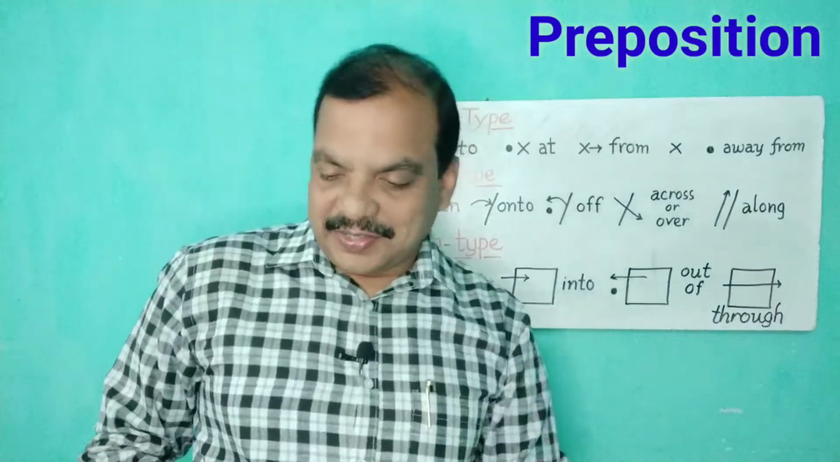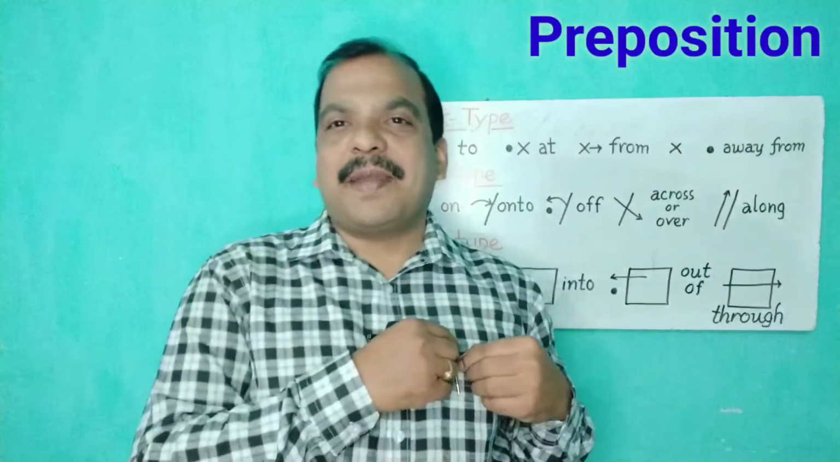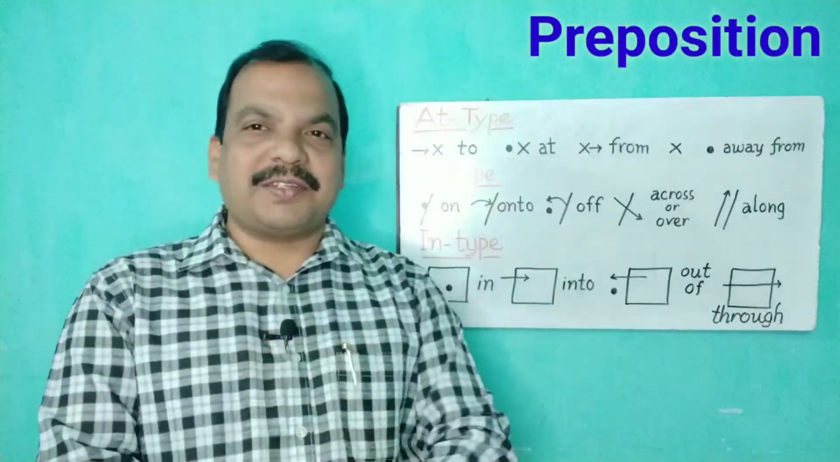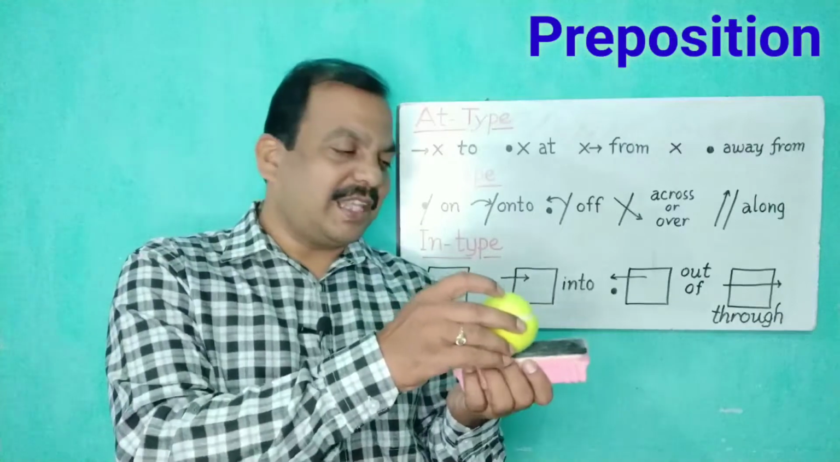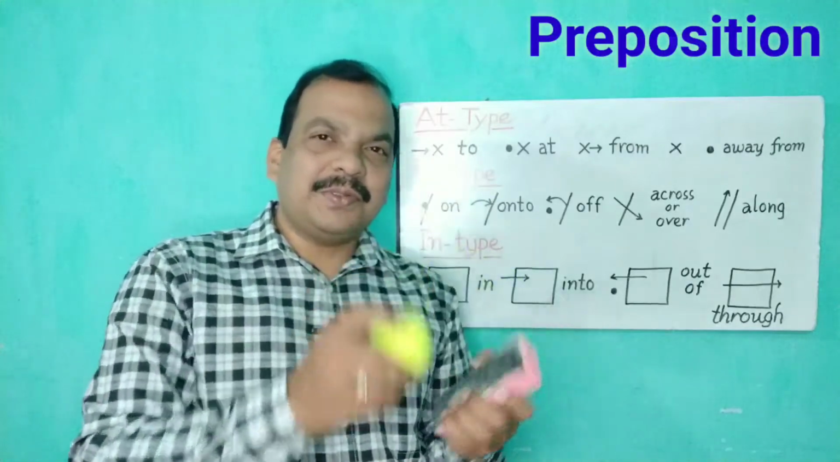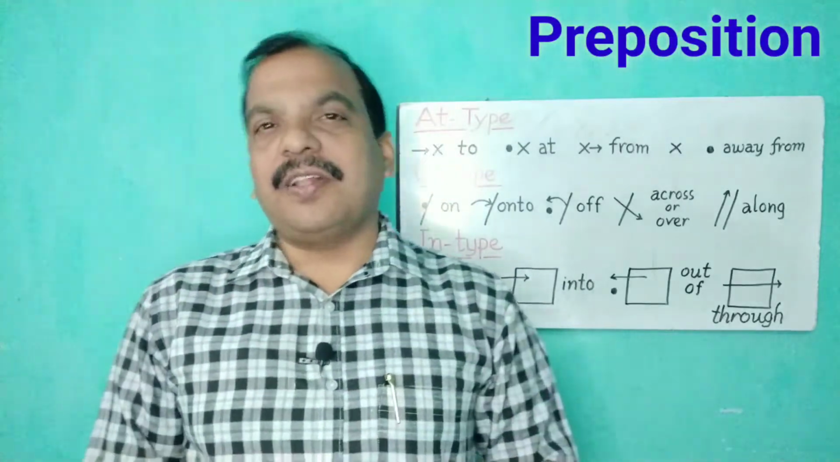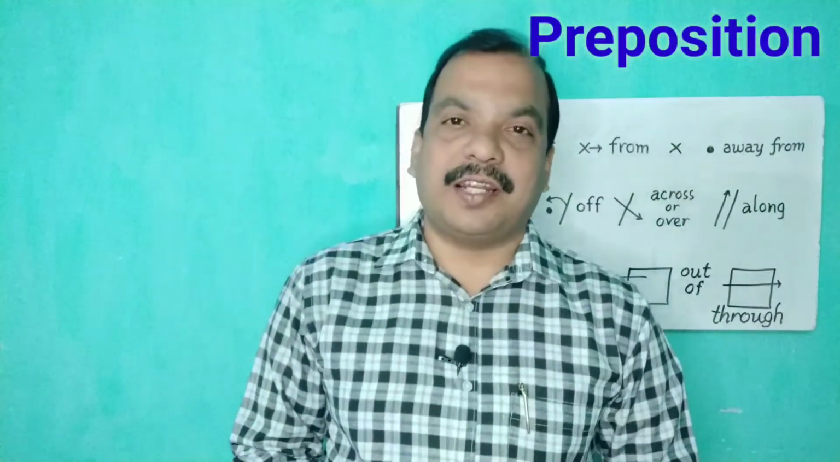And where is my pen? You see my pen is in my pocket. And you see the ball. Where is the ball? The ball is on the surface of the duster. So why do I take all these examples before I start my part 2 of preposition class?